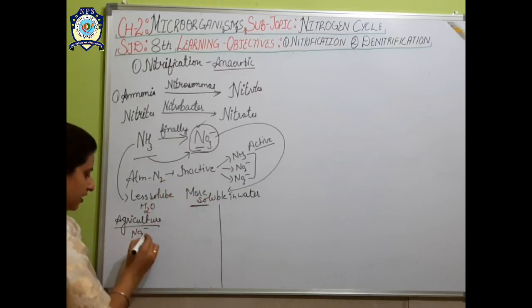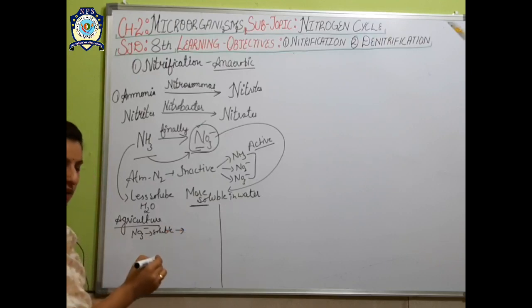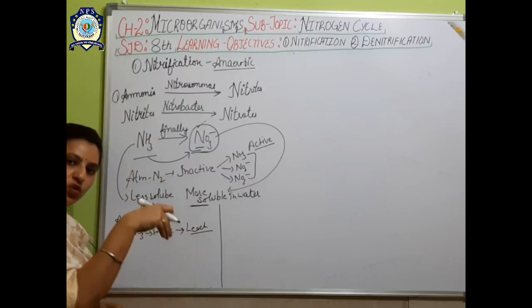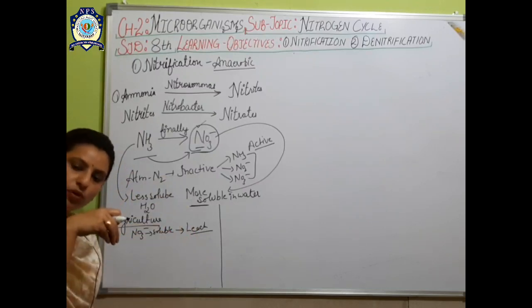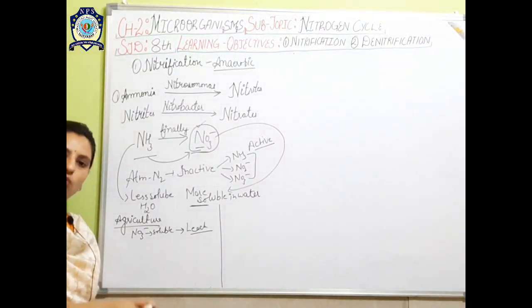We have discussed that it is soluble in water. It means it will leach deep into the soil, and from the soil it will be absorbed by the water and will go deep into the water table.